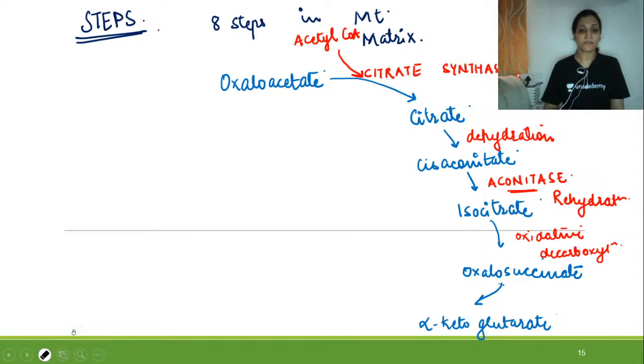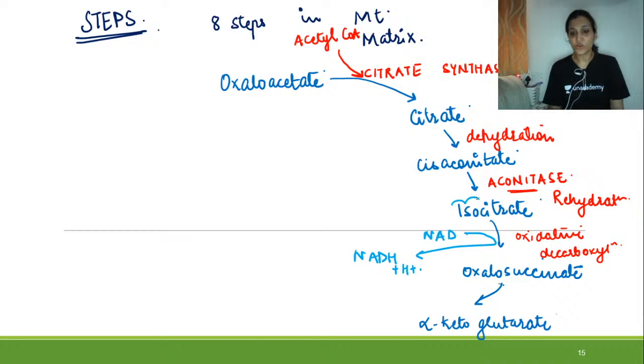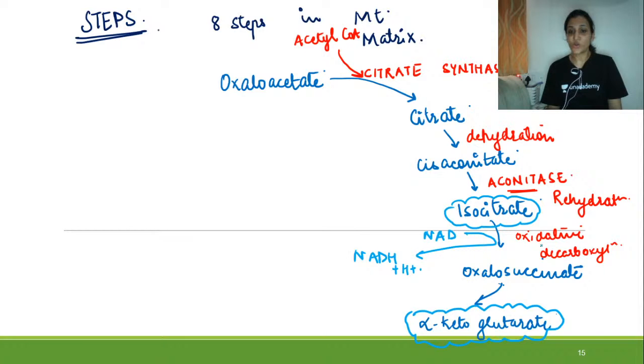So there will be formation of NADH and H positive from NAD positive. This conversion of isocitrate to alpha ketoglutarate is itself a two-step process, with an oxidative decarboxylation step and removal of carbon dioxide.